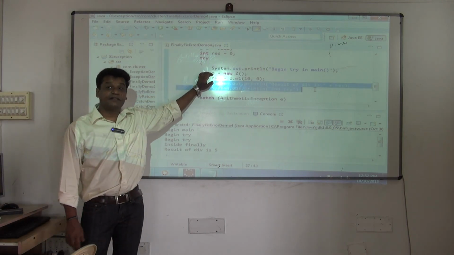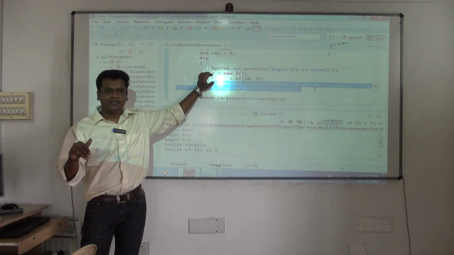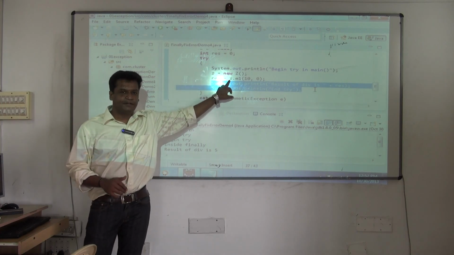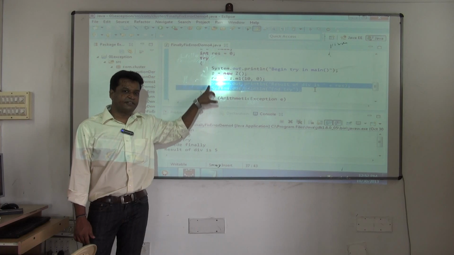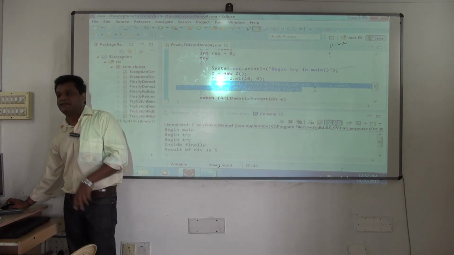Immediately when an exception occurs, that's the difference between return and exception. Both are terminating. The return keyword also will terminate, and exception also will terminate. But return will bring it to the immediate line, while exception will bring it to the catch block. These statements are skipped. Here, after catching, what will I do? I'll write the code to fix the error.